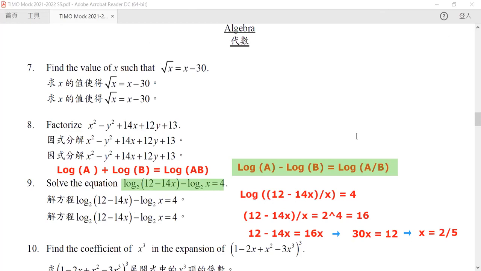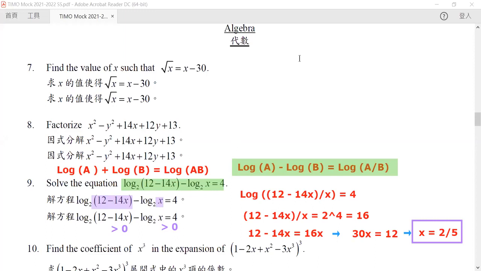Okay, so our x is equal to 2 over 5. Now remember that whenever you finish, do check that within this log function, the argument must be greater than 0. Again, because my arithmetic is not that good, I misunderstood this, mistaking it as one of them being more than 0, but it's not. So this question is okay. So this is how we do question 9.